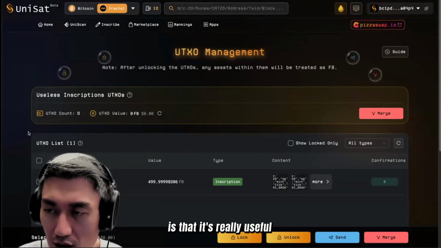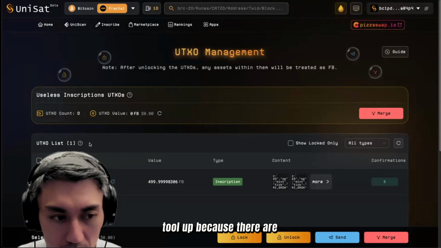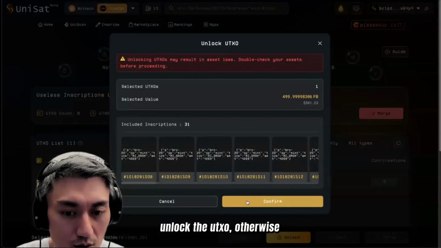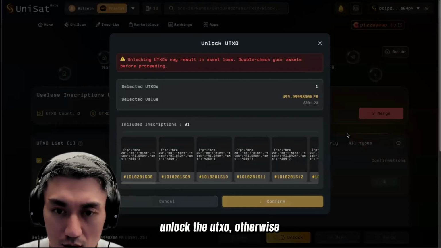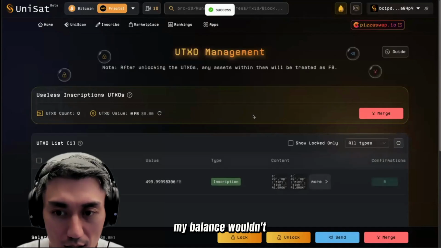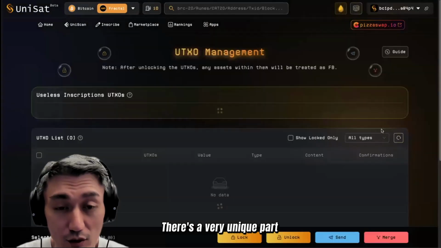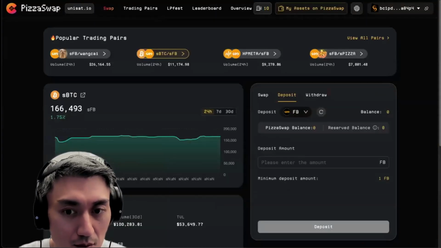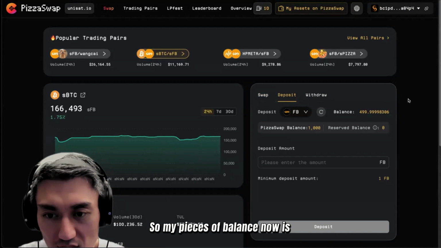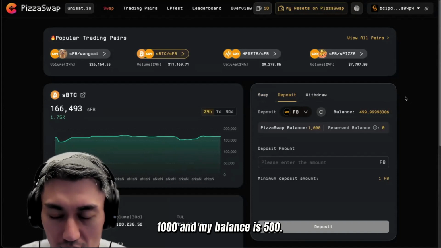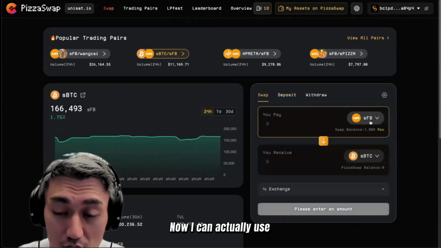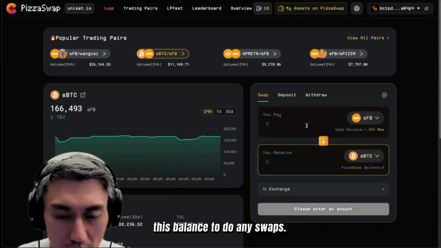So what I noticed over here is that it's really useful to have the UTXO management tool up because there are times where I need to unlock the UTXO. Otherwise, my balance wouldn't actually show. It's a very unique part about using the Bitcoin ecosystem. Awesome. So my PizzaSwap balance now is 1,000, and then my balance is 500. Cool. Now I can actually use this balance to do any swaps.